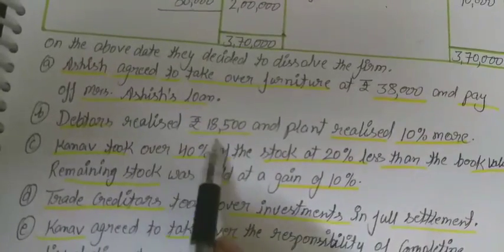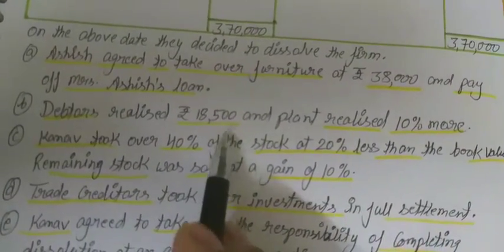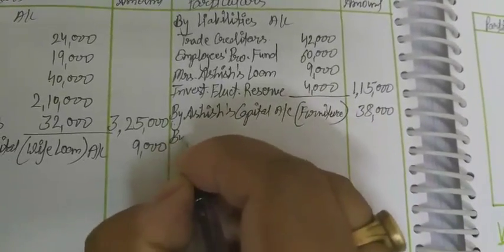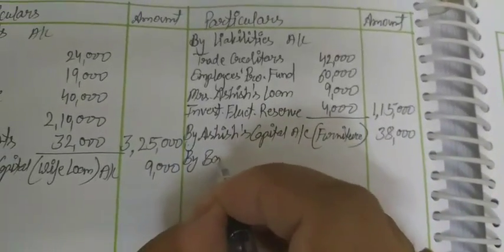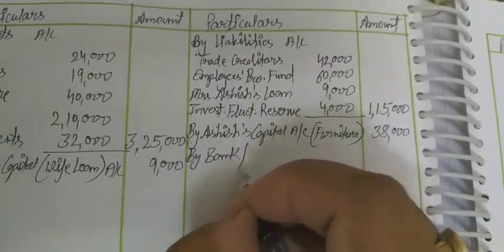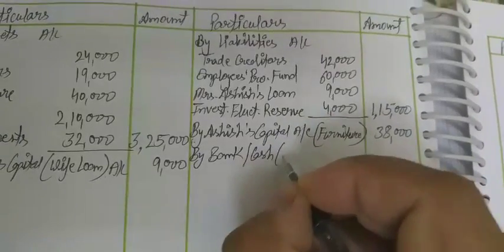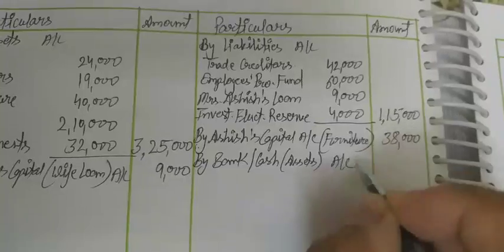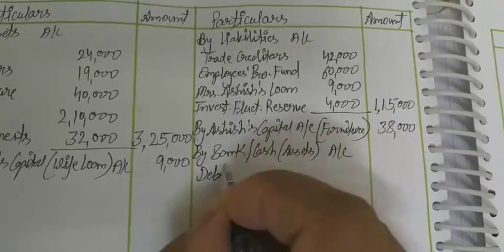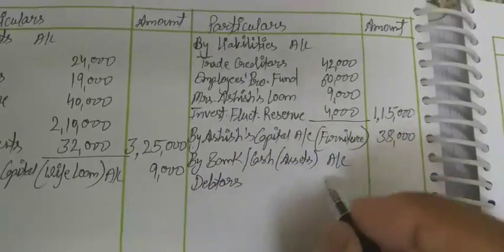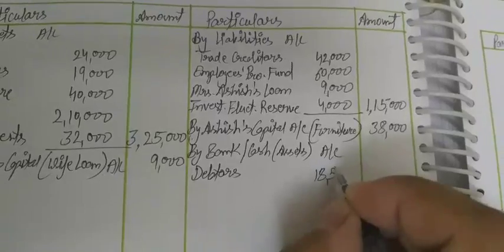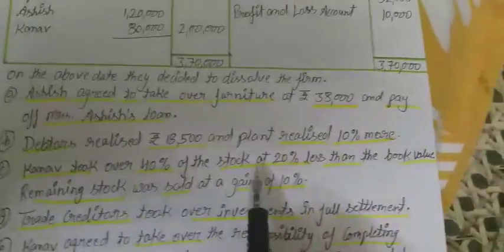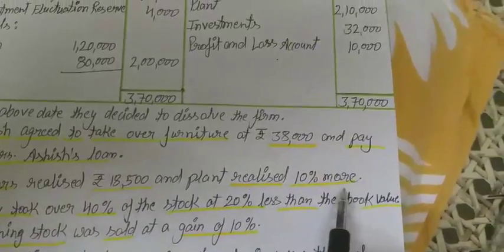Debtors realized at rupees 18,500. So by bank or cash, whatever the assets will realize, account. So debtors are realized at 18,500, and next one is plant realized 10% more.